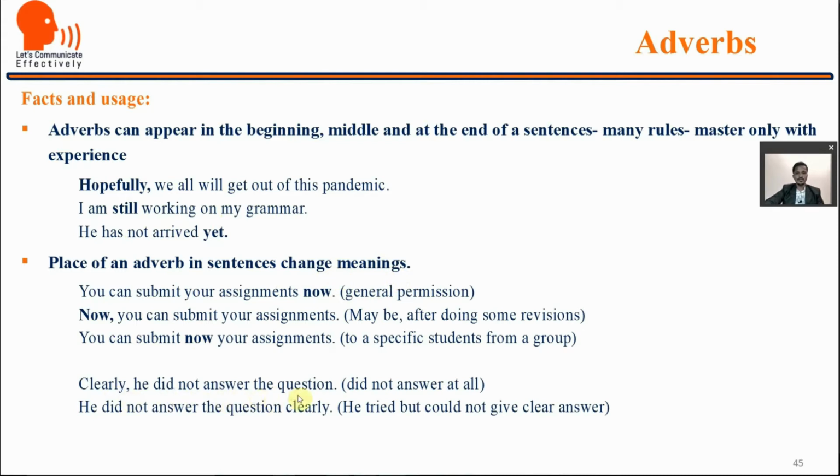Clearly, he did not answer the question. Here, clearly adverb is used in the beginning of a sentence. It indicates he did not answer at all. But in the second sentence, he did not answer the question clearly. So here he tried but could not give a clear answer.